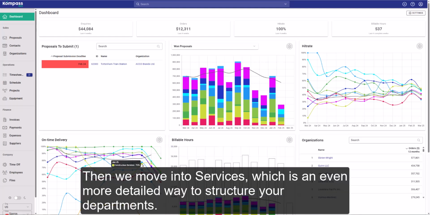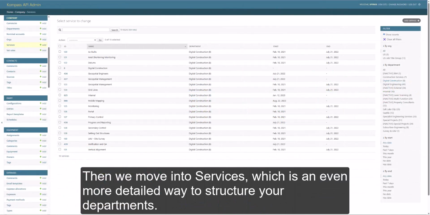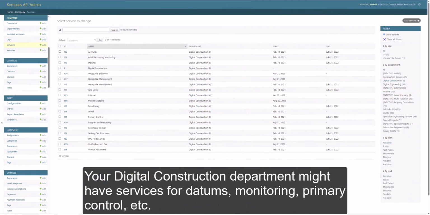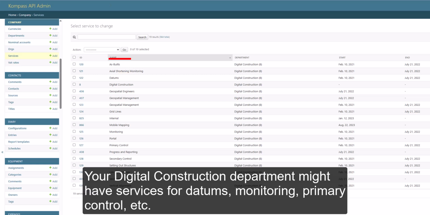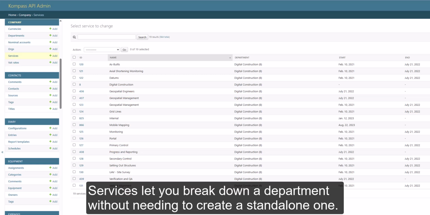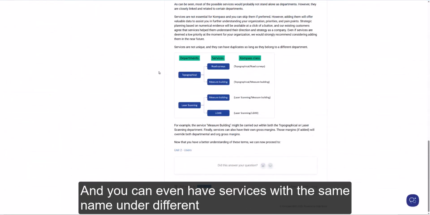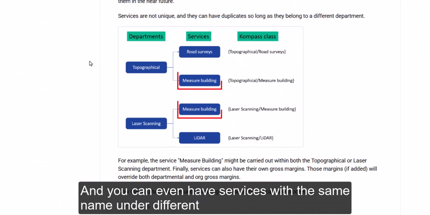Then we move into services, which is an even more detailed way to structure your departments. Your digital construction department might have services for datums, monitoring, primary controls, etc. Services let you break down a department without needing to create a standalone one. And you can even have services with the same name under different departments, like seen below.